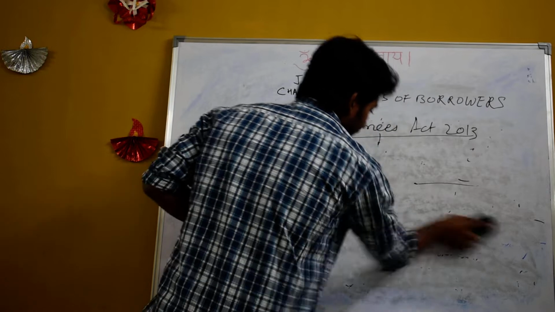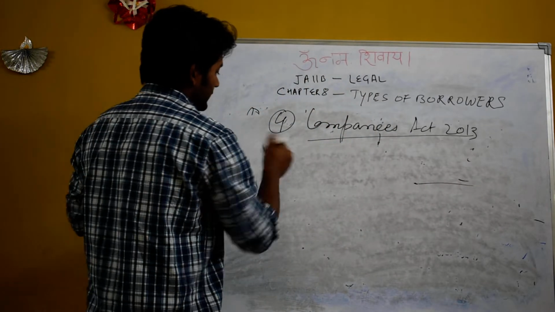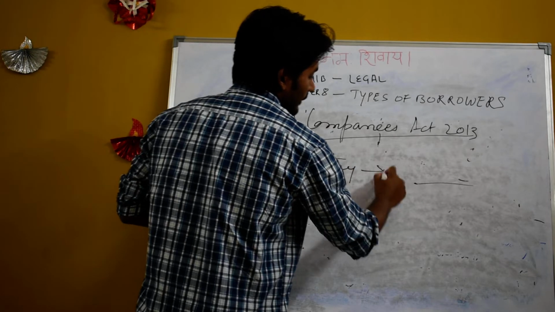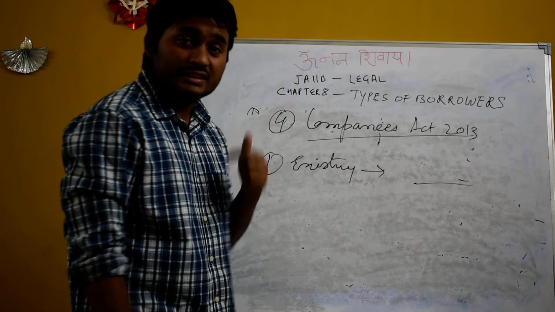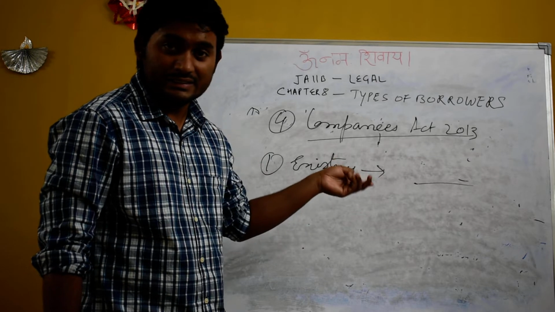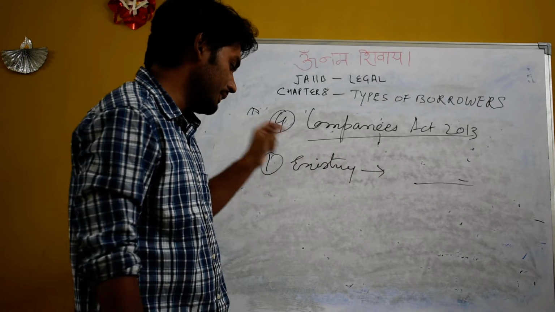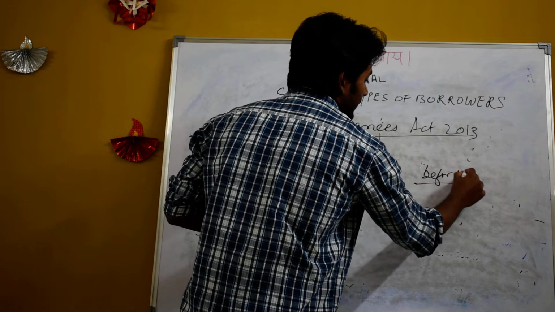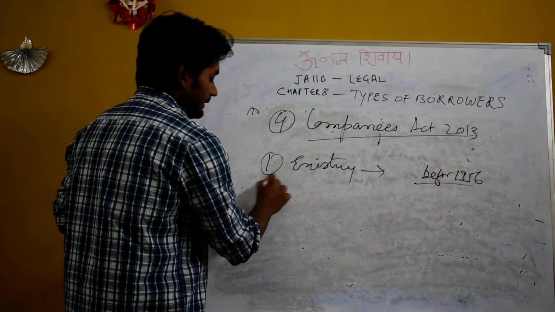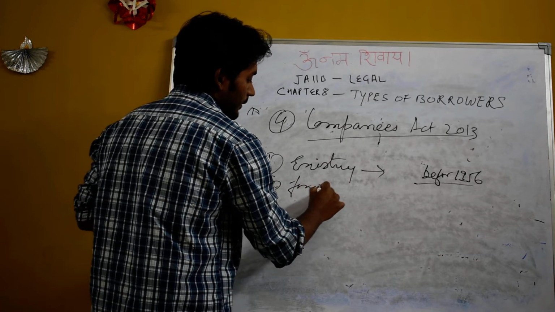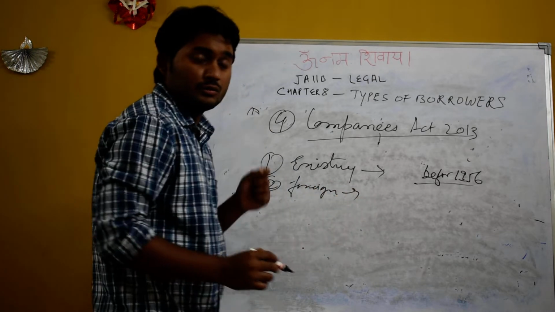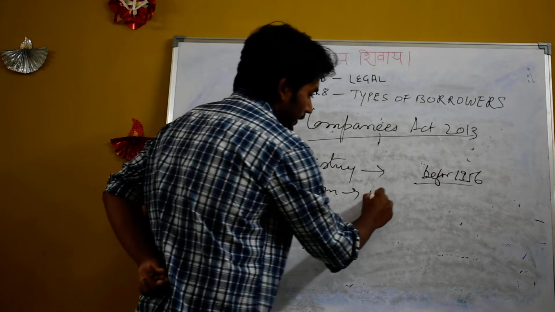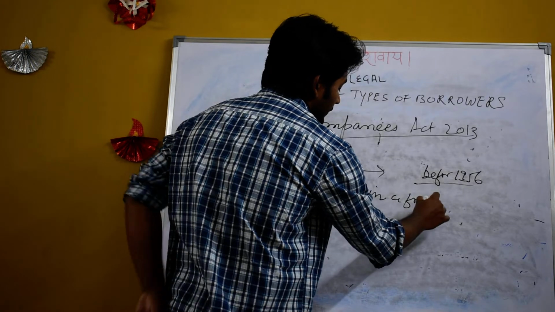I'll just tell you in brief. First is existing company. An existing company is a company which was registered before the 1956 Companies Act, or the company which came up before the 1956 Companies Act is called an existing company. Second is foreign company. What is called a foreign company? The company which is registered in a foreign country is called a foreign company.